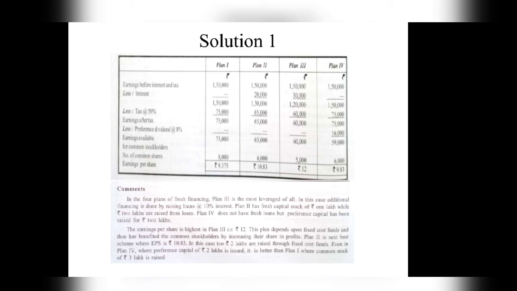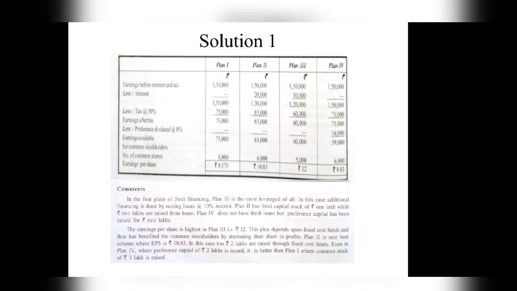Okay. Now here we have to select the plan. So which plan will we be selecting? We'll be selecting the plan which gives the highest EPS, the highest earnings for the equity shareholders. We can see in plan 3 the EPS is highest, it is 12 rupees.